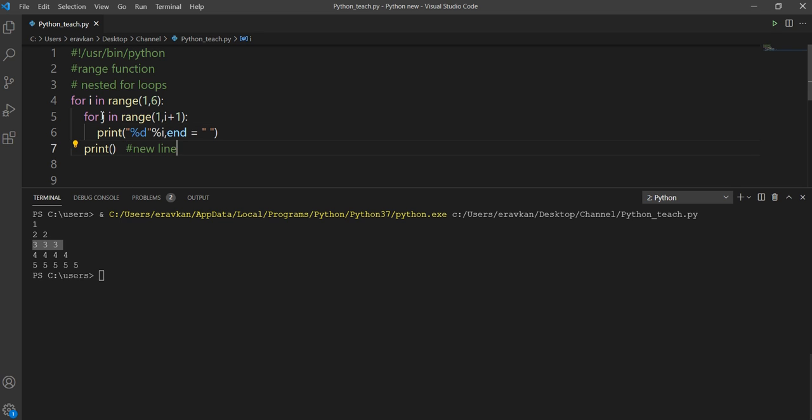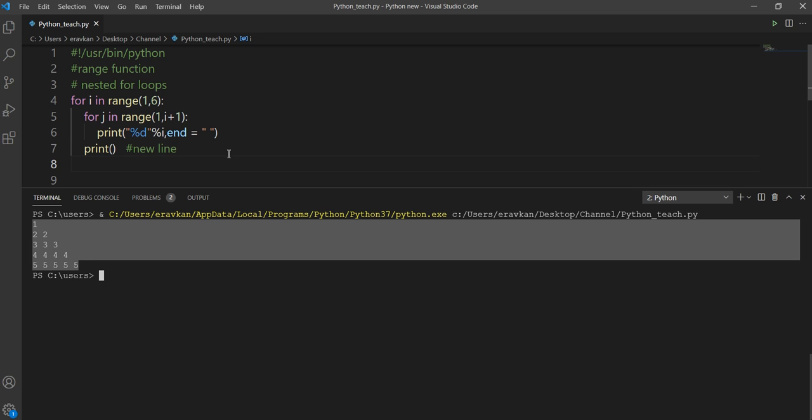And then once this inner loop is done, we take a new line. That's why after 1, this new line comes. So this is our nested for loop. These things will be clear to you when you make programs yourself. There are many programs of nested for loops, like you can print some patterns. We have printed this pattern. You need to practice them to understand nested for loops. For beginners, it's a little bit complex in the beginning.